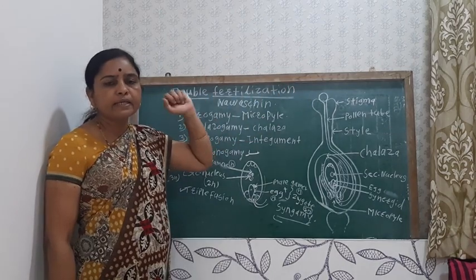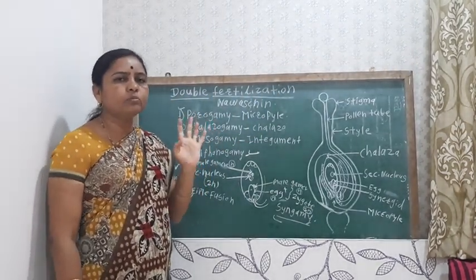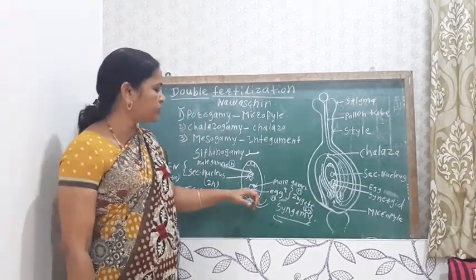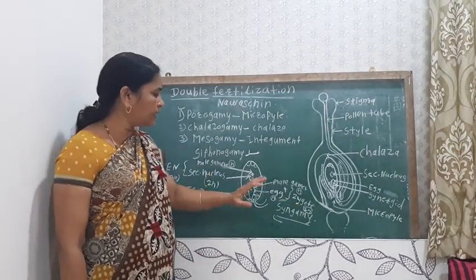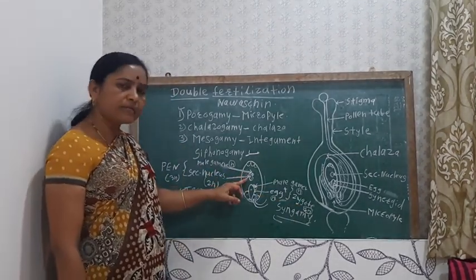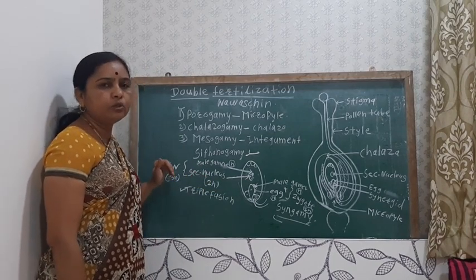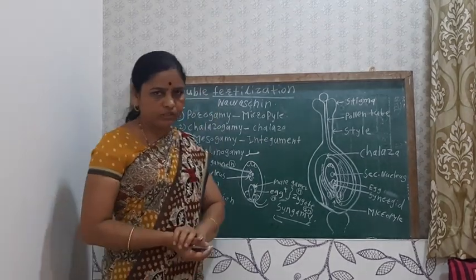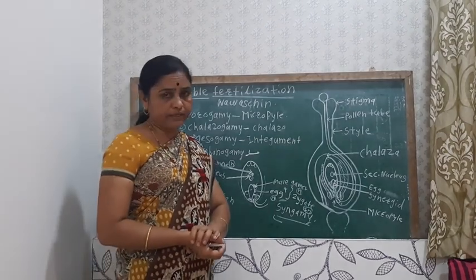Once again, see the definition of double fertilization: the fusion of two male gametes takes place at two places. One male gamete fuses with the egg to produce the diploid zygote, and another male gamete fuses with the secondary nucleus to produce the triploid primary endospermic nucleus. So it is known as double fertilization. Then next, see what the significance of double fertilization is.